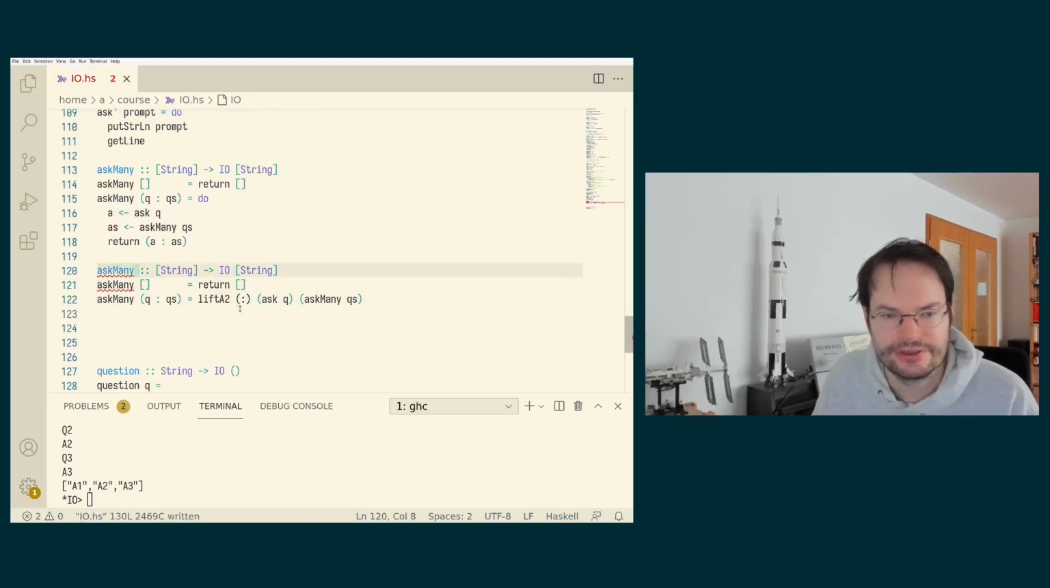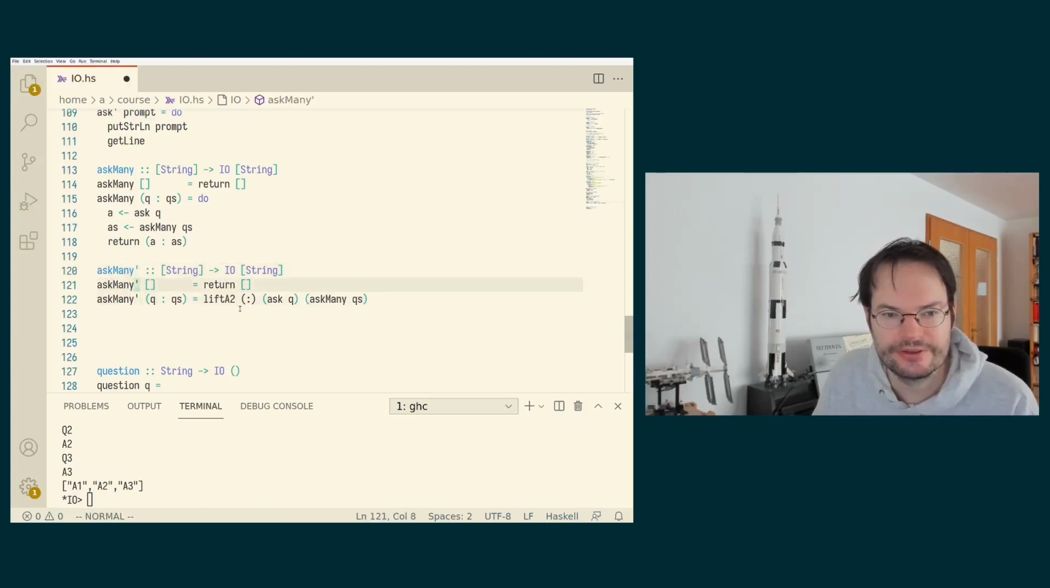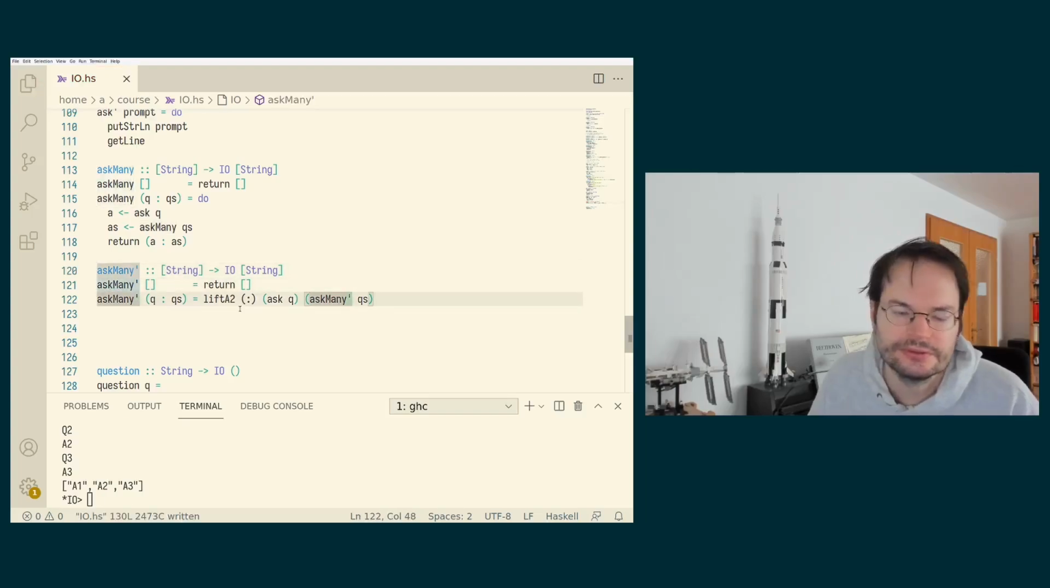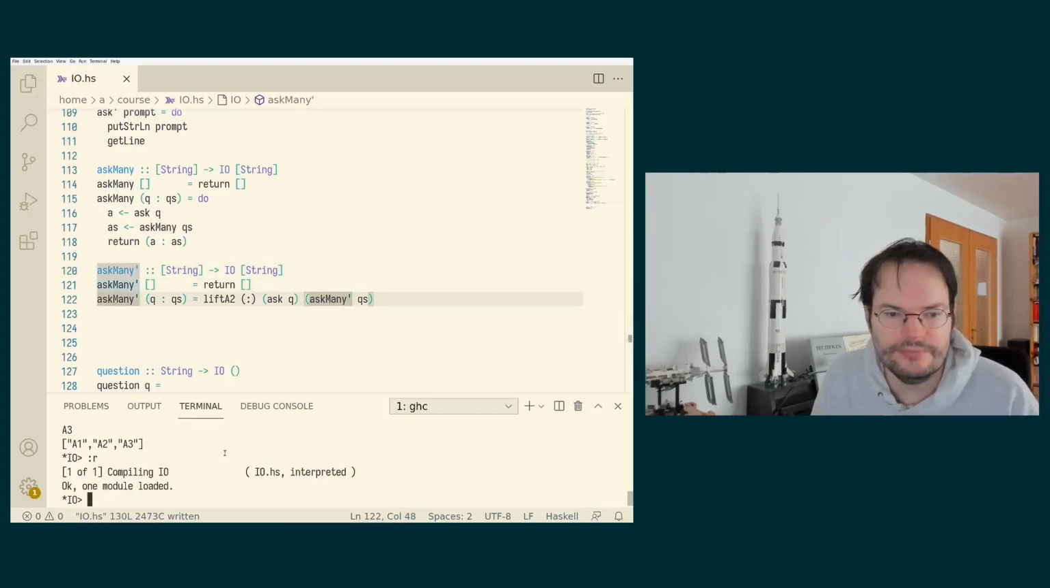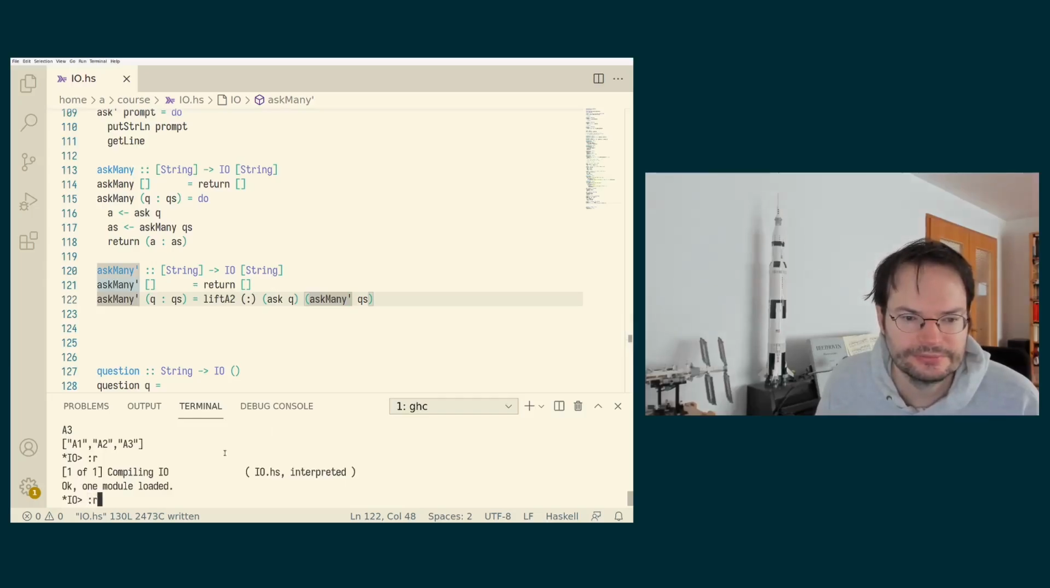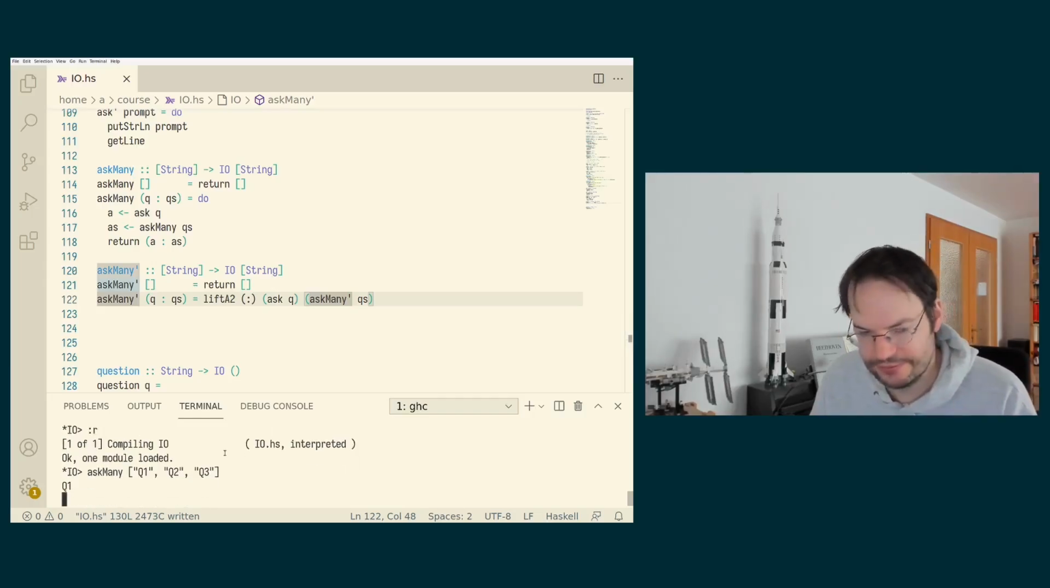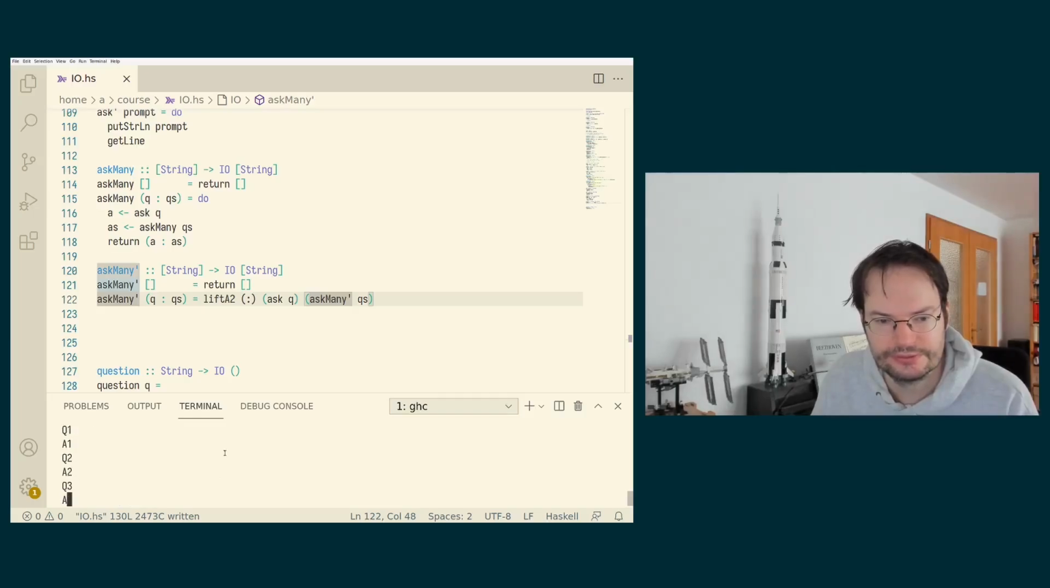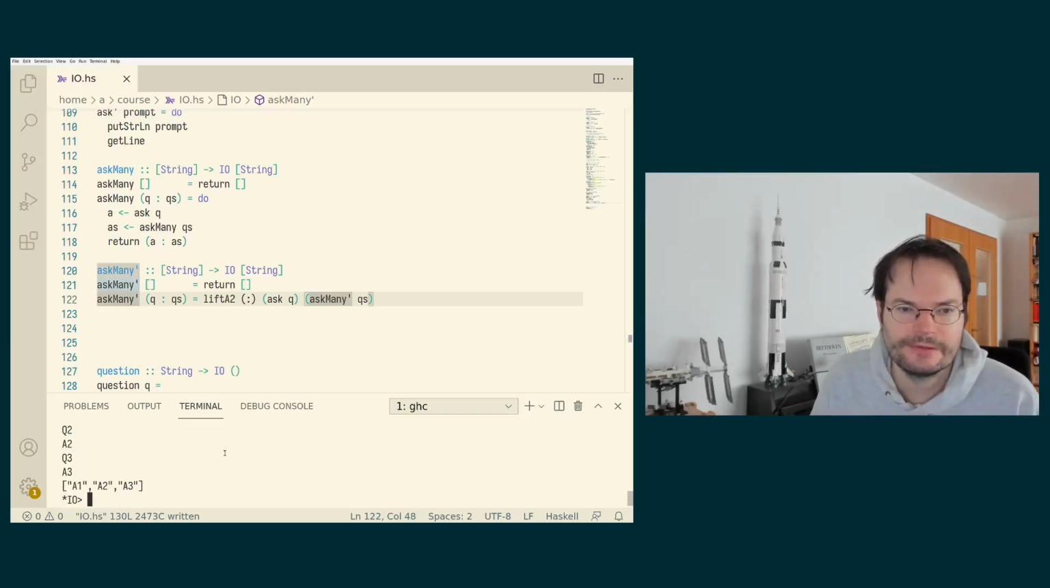And of course I need to rename this function. But this would also work, and it would be a little bit simpler. But there's more to this. If you look at this,